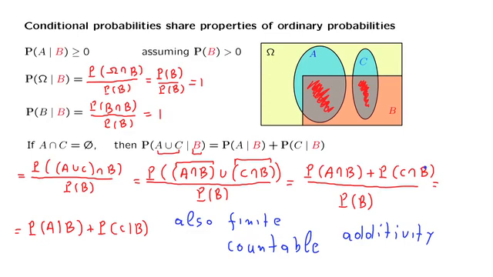So conditional probabilities do satisfy all of the standard axioms of probability theory. So conditional probabilities are just like ordinary probabilities. This actually has a very important implication. Since conditional probabilities satisfy all of the probability axioms, any formula or theorem that we ever derive for ordinary probabilities will remain true for conditional probabilities as well.